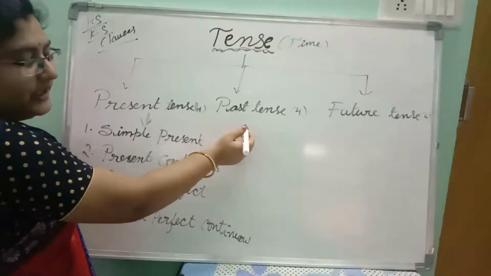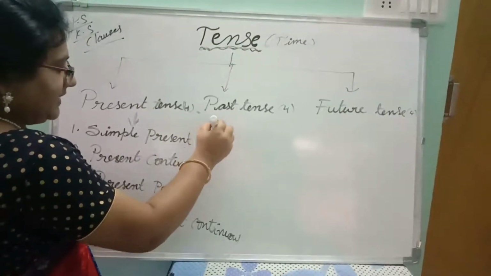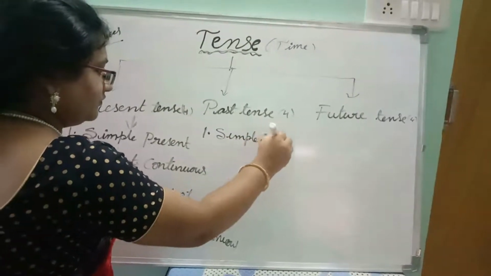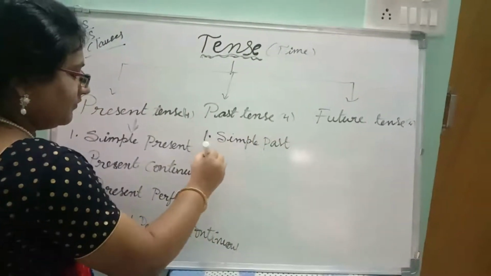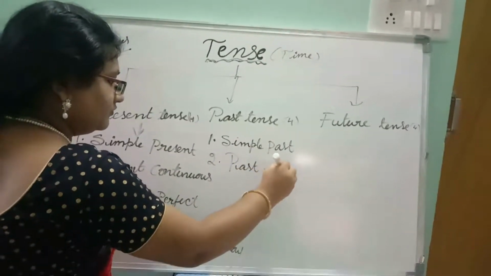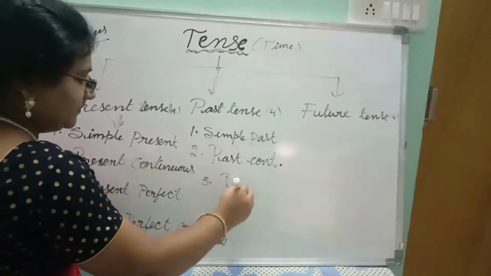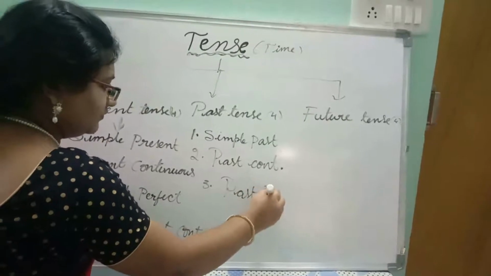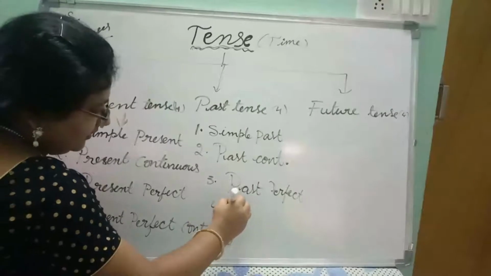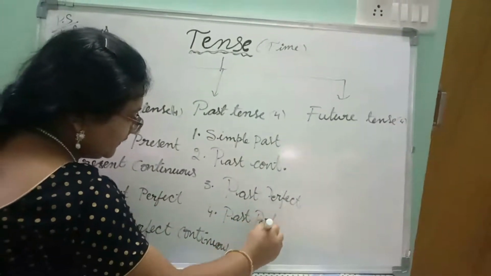Again we have four types in past tense. What are they? Simple past tense, past continuous, past perfect tense, and past perfect continuous tense.